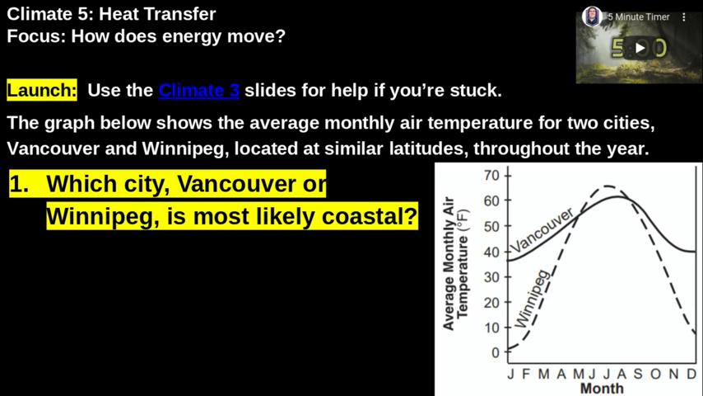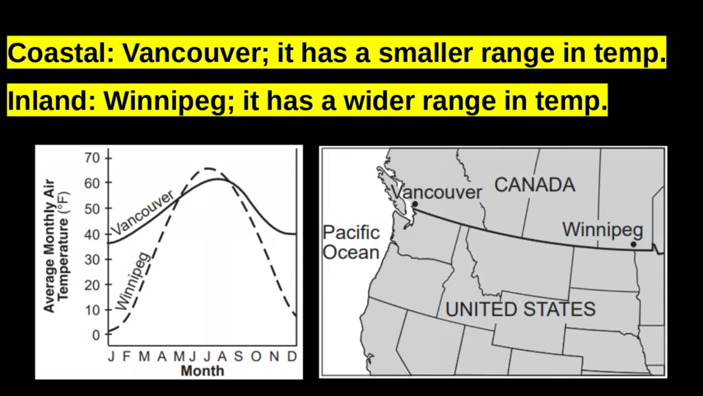All right. So what we learned about in Climate 3 is that oceans moderate the temperatures of nearby cities, meaning that those cities that are close to an ocean are going to have a much smaller range of temperature throughout the year. They're not going to fluctuate or change as much. So looking at these two graphs, it looks like Vancouver has a much smaller temperature range than Winnipeg does. Therefore, Vancouver is the right answer here.